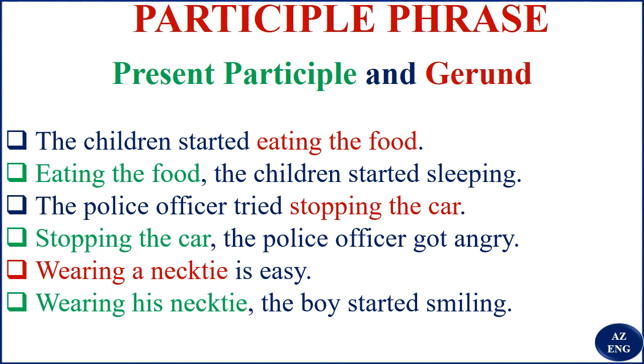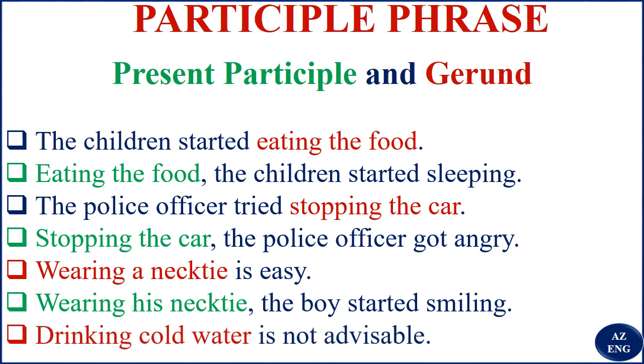The boy. So you see, the boy started smiling, wearing his necktie. So you should be able to know that this is what? A participle phrase here. Then: drinking cold water is not advisable. Here you should be able to know that it is a gerund, and it is the subject, not the object.